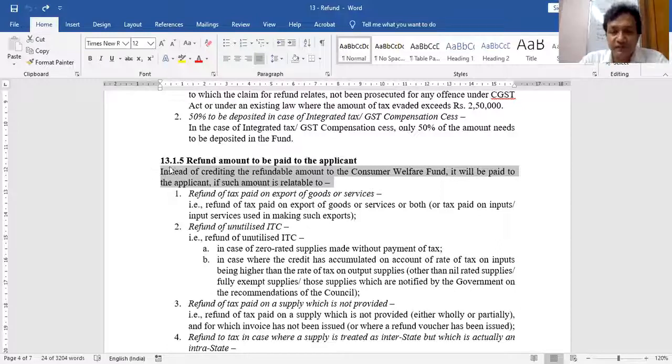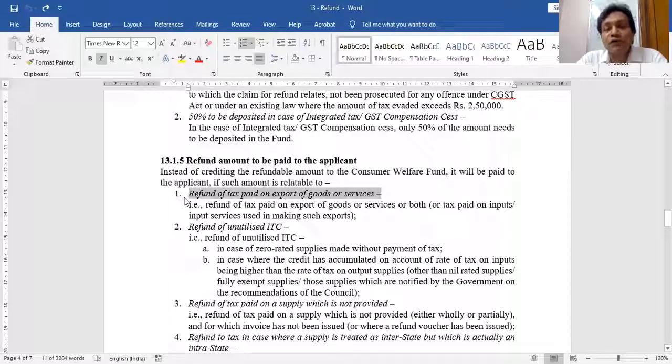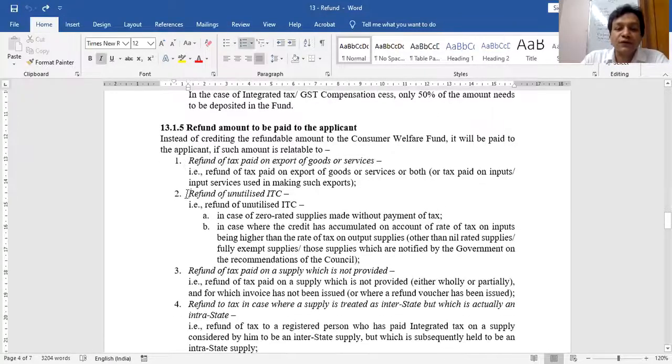So what is my first case? If I am an exporter of goods or services, so my supplies are zero rated, there is no need to transfer the amount to the Consumer Welfare Fund. Directly the amount will be transferred to the exporter, that means me. Second, refund of unutilized ITC. Why? Because my outward supply is zero rated without payment of tax, or I have paid taxes on purchases more than the taxes on my supplies. Then also refund can be made to me directly.